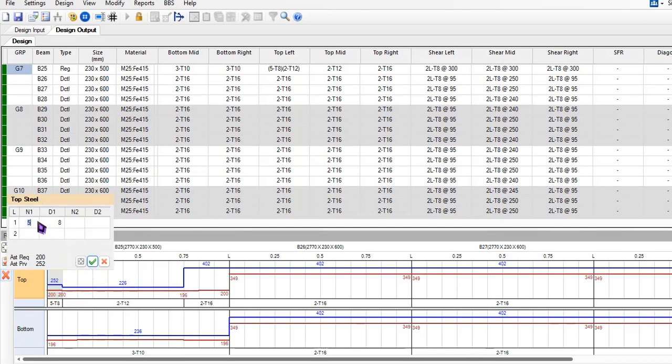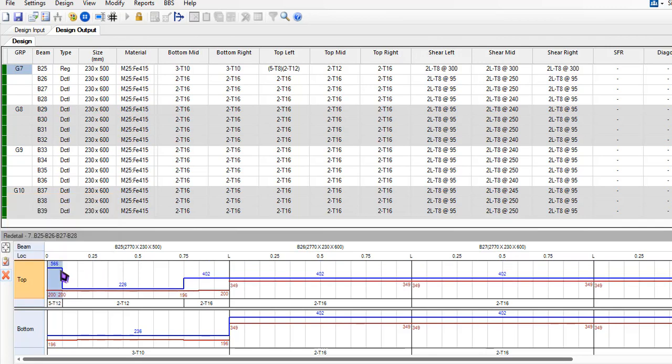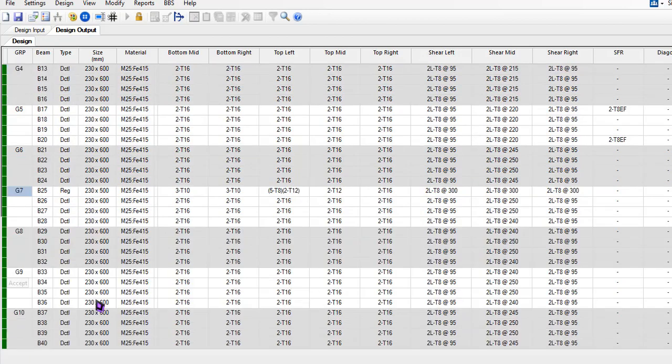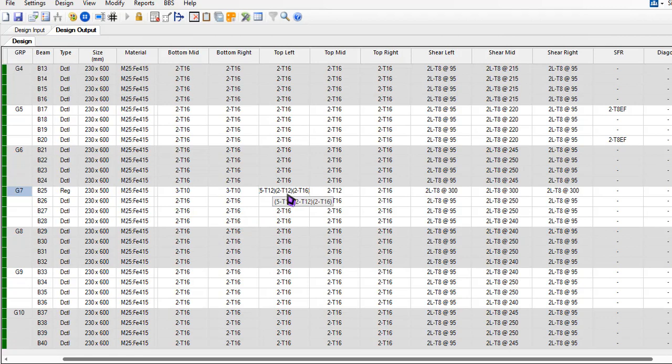I'm having 5 numbers of 8 mm diameter bars here. If you don't have 8 mm, you can right away increase the size to 12. You can see required ASD is only 200, but provided is 566. As you can see, the line is much higher. Either you can accept this as a solution, or maybe 2 numbers of 12, or I can have 2 numbers of 16. That's it. Accepting this as a solution, it will be clearly visible right here for group 7 beam number 25.